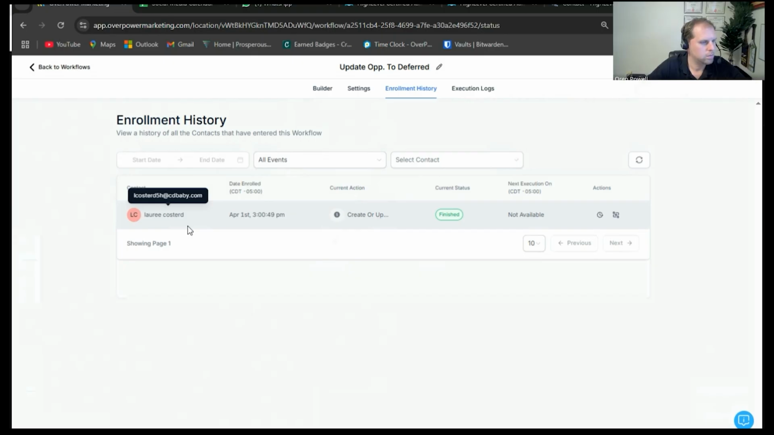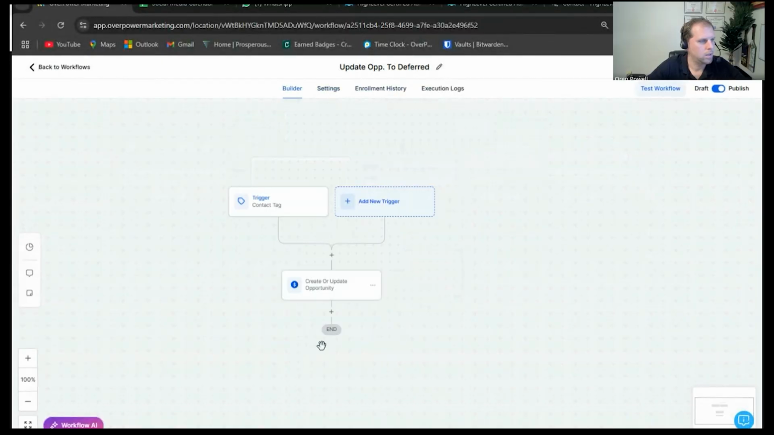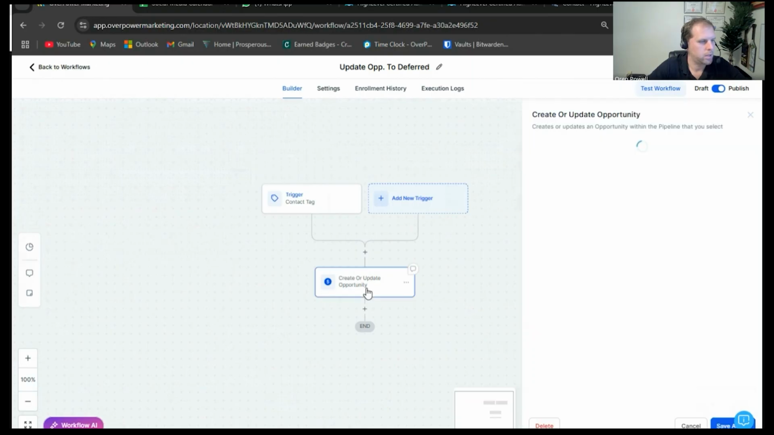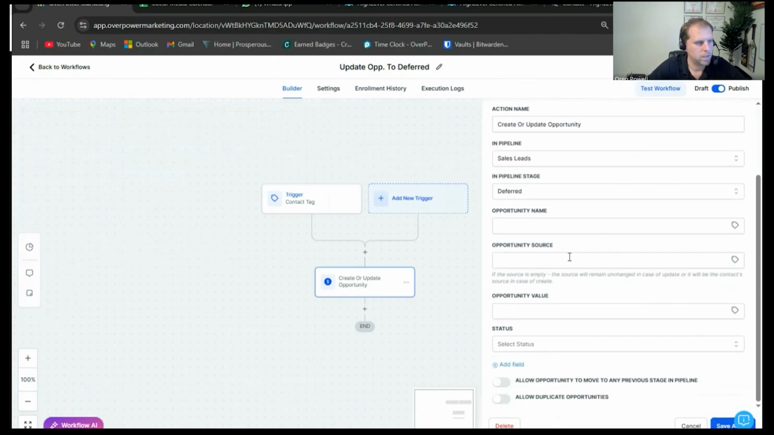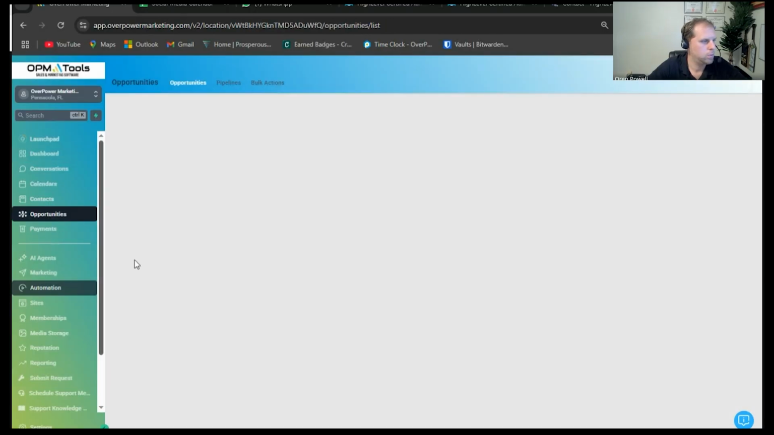Let's check it out. So go back to the builder. Okay. And then, so basically you add the tag. What happens under create or update opportunity? They get added to the sales lead, deferred. Awesome. And then we go back and then we'll go to opportunity.